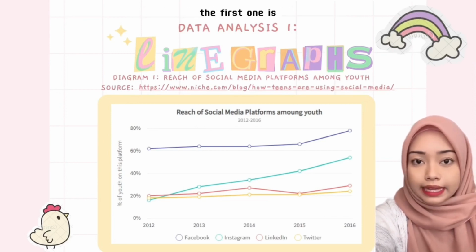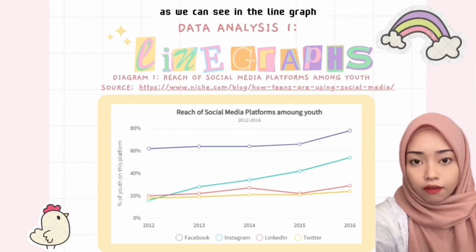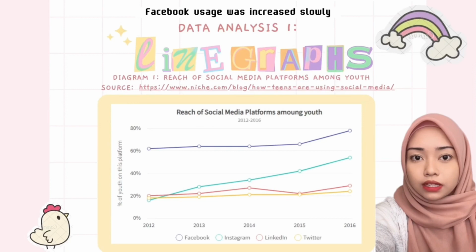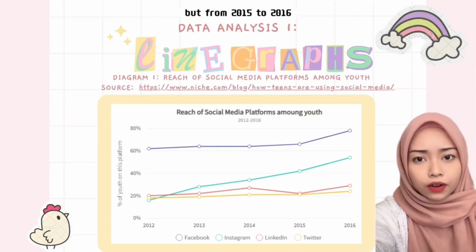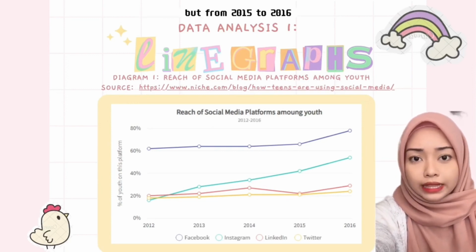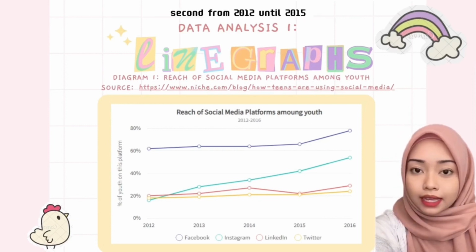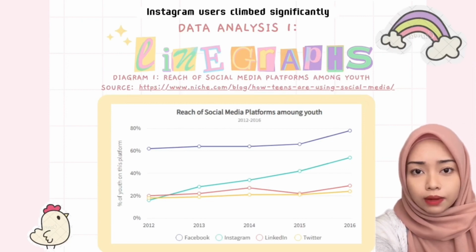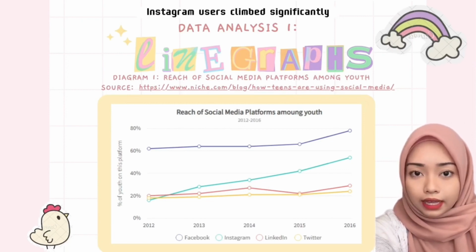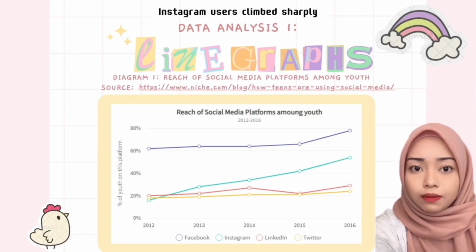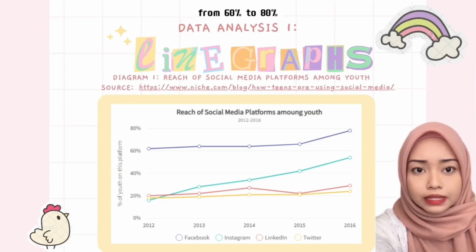I will explain three summaries of the graph. The first one is, as we can see in the line graph, from 2012 to 2015, Facebook usage increased slowly, but from 2015 to 2016, it increased slightly to 18%. Second, from 2012 until 2015, Instagram users climbed significantly, and from 2015 until 2016, Instagram users climbed sharply from 60% to 80%.